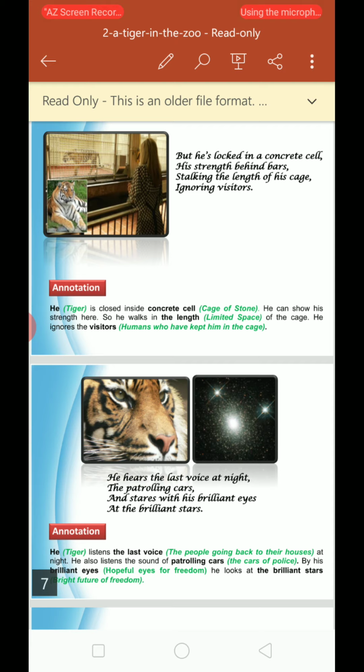And stares with his brilliant eyes at the brilliant stars. Okay, brilliant means here the tiger has a hope, hopeful eyes. वो किस चीज़ की होप कर रहा है? That he would go out, कि वो जल्दी से ही बाहर जा पाएगा. He keeps staring at the brilliant stars with his brilliant eyes. Okay, perhaps he is asking heaven, मतलब भगवान को वो देख रहा है stars को देखकर. He wants to put a question why he has been imprisoned there in the cage. Okay, this is it with the poem.